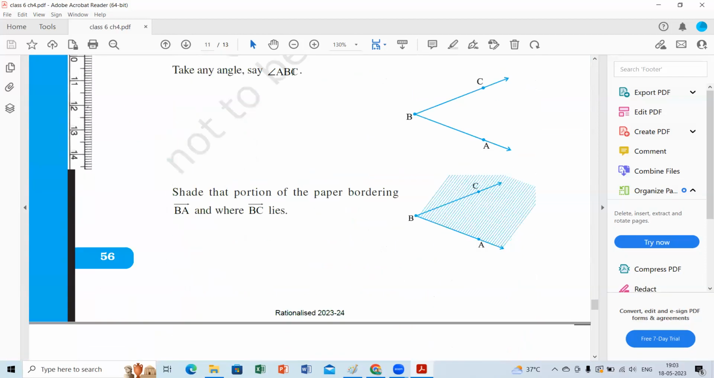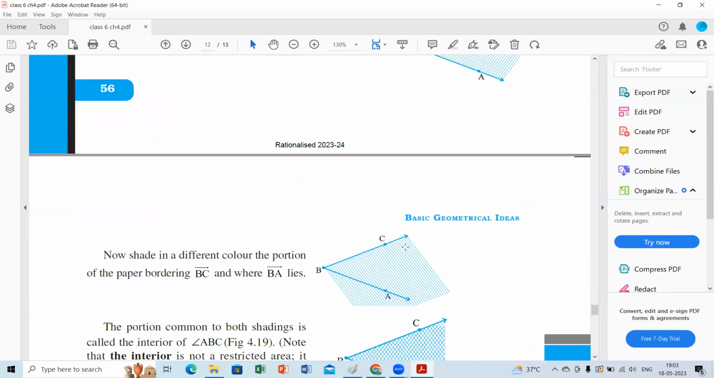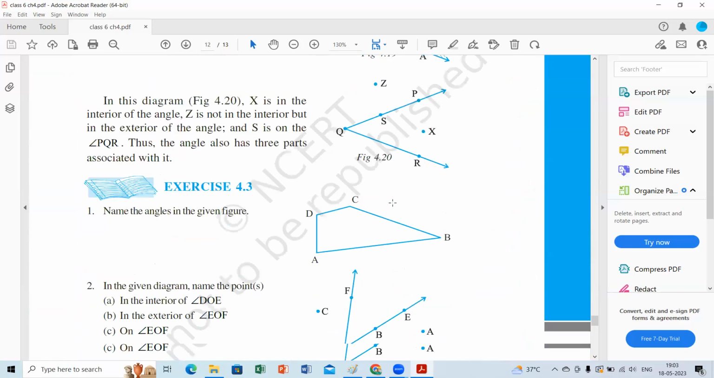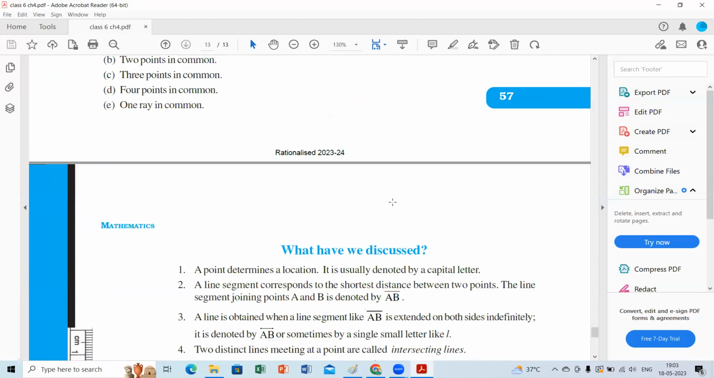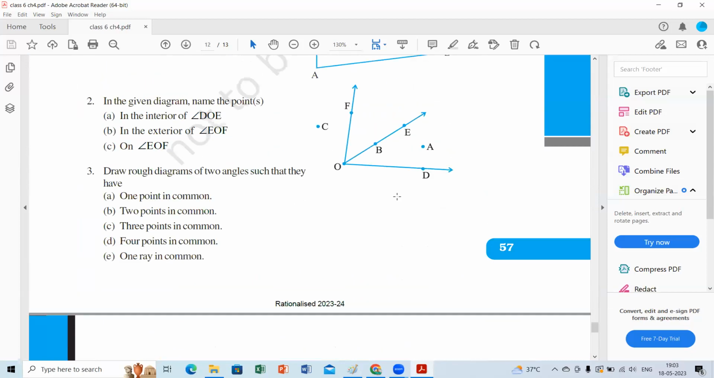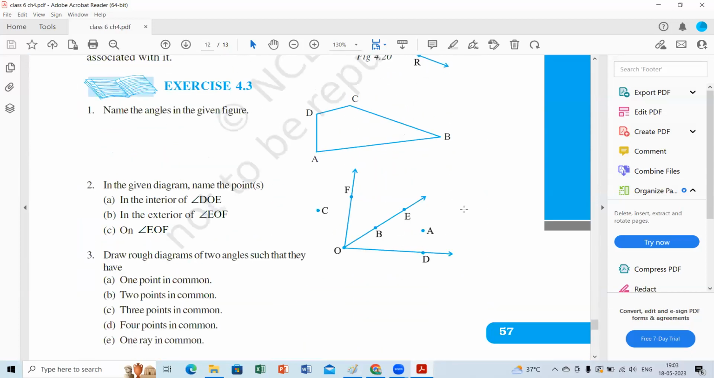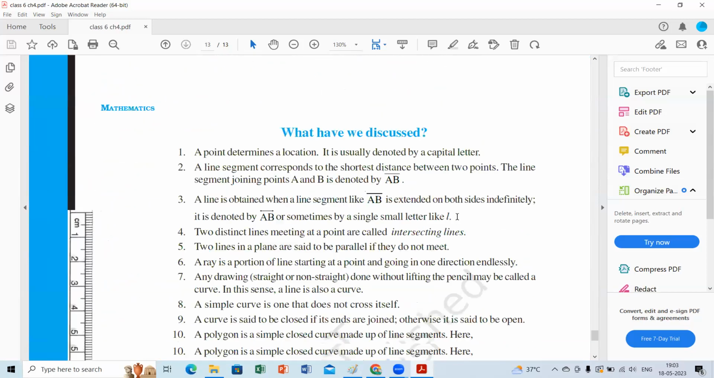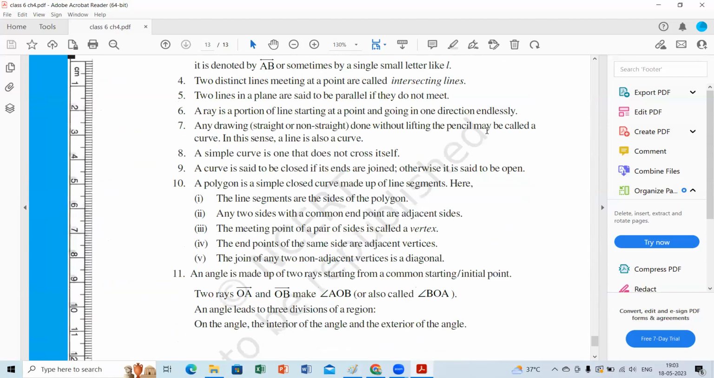Next class, we are going with angles, children, which are interior, which are exterior. We are going to discuss those things next class. This class, only the part. What are the takeaway points from today's class, children?